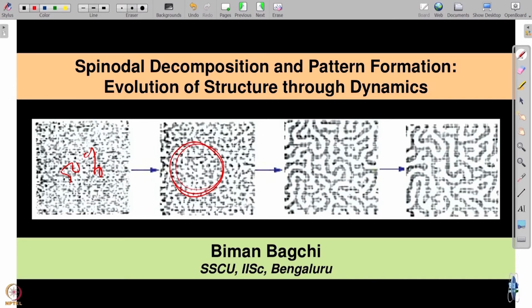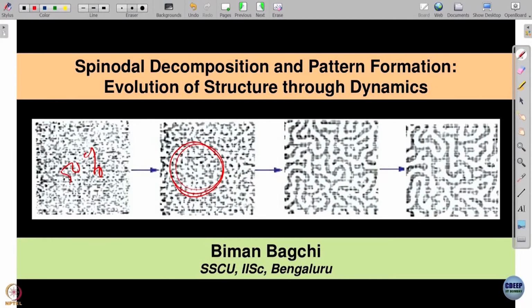How does it do this? A likes A now, A wants to be with A, that is what the free energy dictates. B wants to be with B, that is what free energy dictates. So now the nearby black ones start forming chains, and the white ones form chains. So you start seeing the initial pattern formation. Then they move around more and blacks form, but they have to avoid each other, and in the process they form this beautiful pattern which is called spinodal pattern.